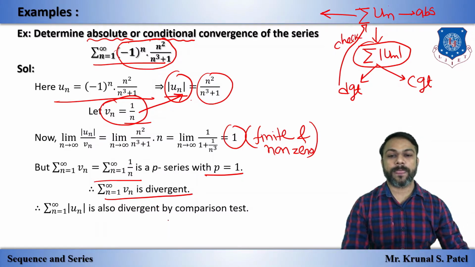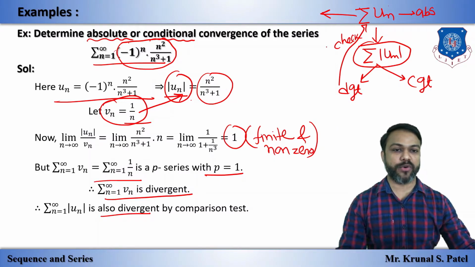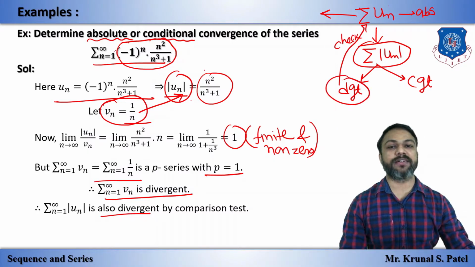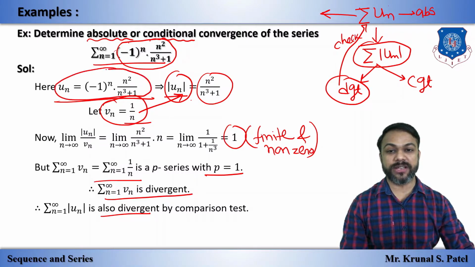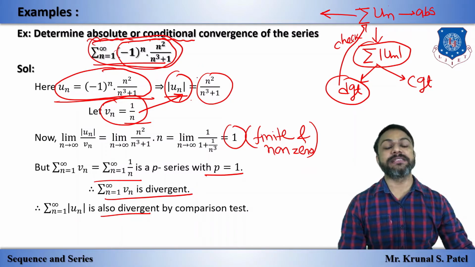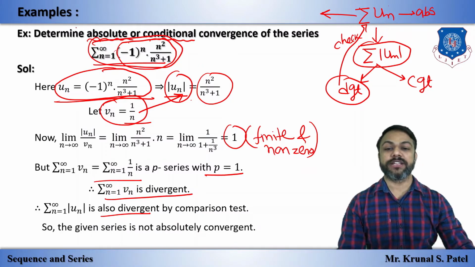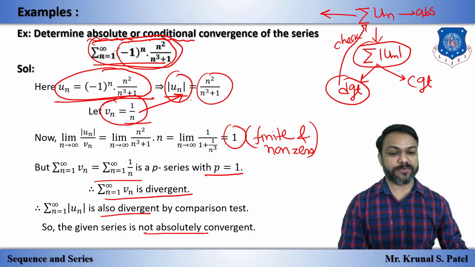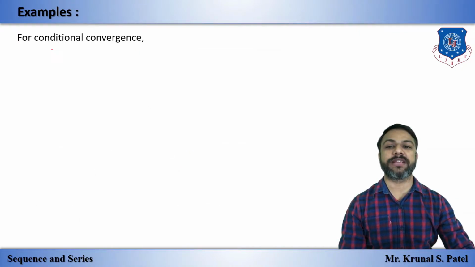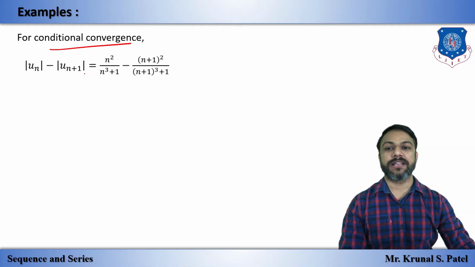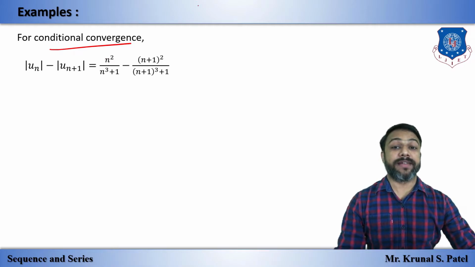So by comparison test we have just said that sigma mod un is divergent. So now we have to check whether the given series, this original sigma un, the one given in the question, is convergent or divergent. So this is not absolutely convergent. Now we have to check for conditional convergence, and for that this given series, this minus 1